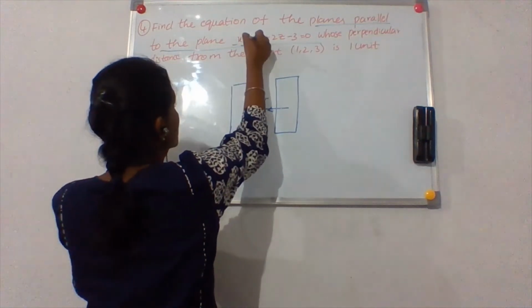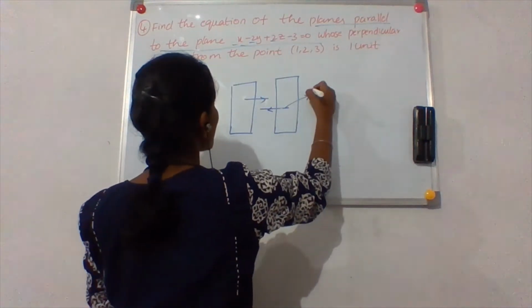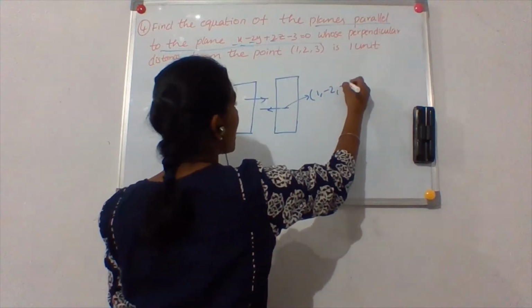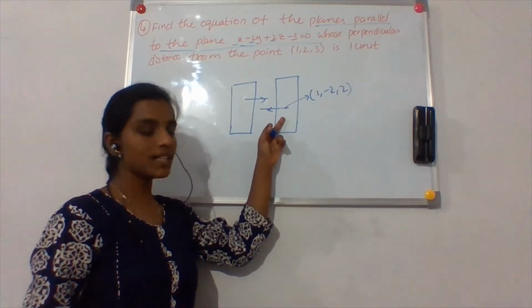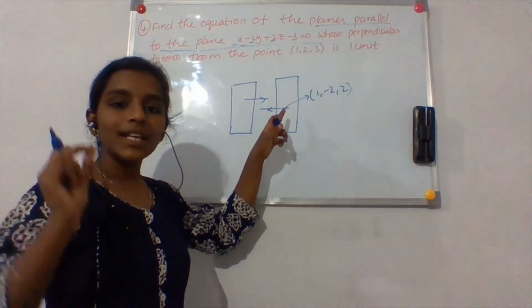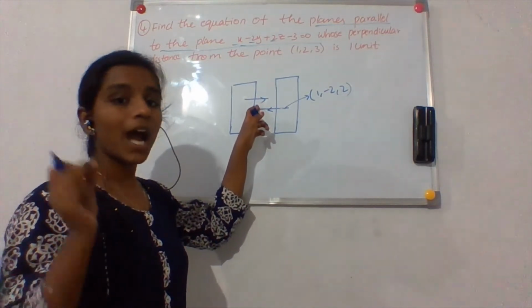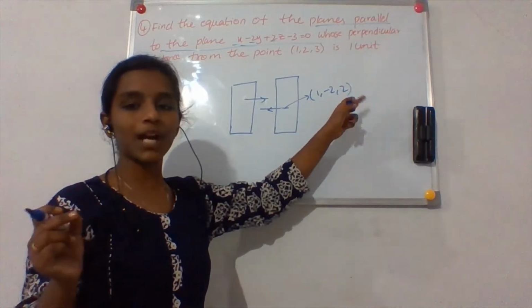Those are the coefficients, right? So those are 1, -2, 2. These are the DRs of the normal of this plane, right? So then the DRs of the required plane are also 1, -2, 2.